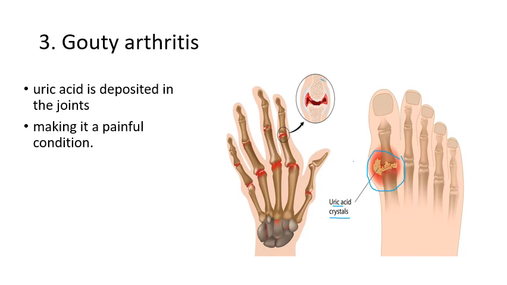You can see here clearly swelling is shown. Even the fingers get deformed and it is again a painful condition. So in gout or gouty arthritis, uric acid is the one which plays a vital role. So the crystals get deposited over there.